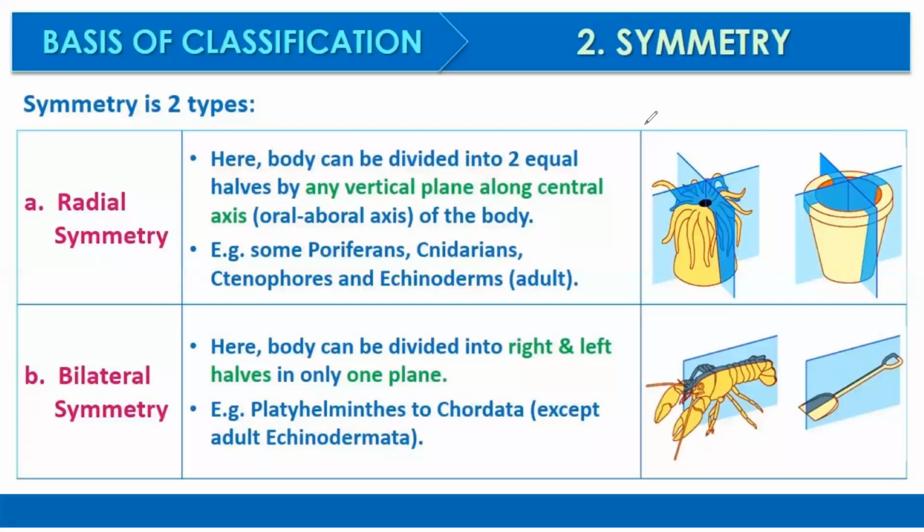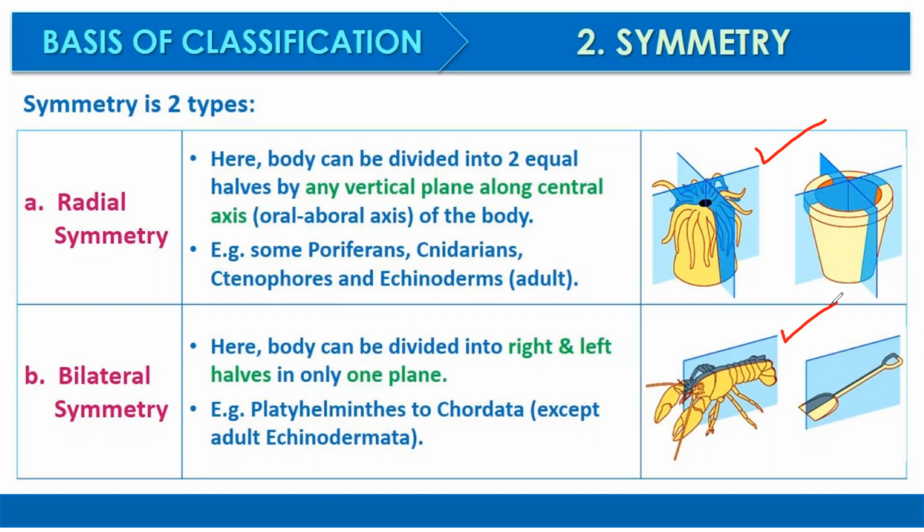Symmetry is further divided into 2 types, radial symmetry and bilateral symmetry. In radial symmetry, the body can be divided into 2 equal halves by any vertical plane along the central axis, that is the oral-aboral axis of the body. Examples are Cnidarians, Ctenophores and Echinoderms.